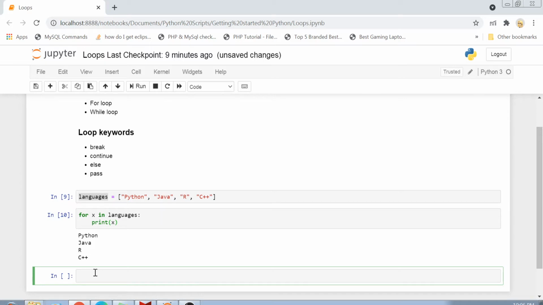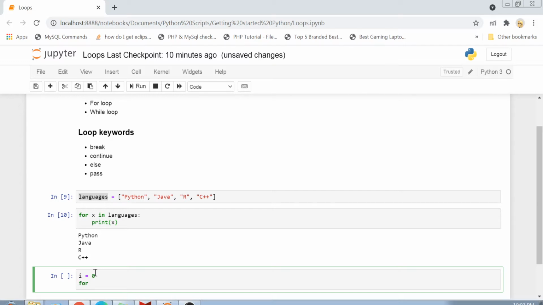Let's take another example with the while loop as well. In case of while loop, you have to specify a counter before. So I am specifying one counter called i here, which is initialized to 0. Why have I initialized it to 0? Because in Python, by default, all the collections start with index 0. Especially if you are talking about list or tuple, by default they start with 0. Okay, not sets, because sets do not have any indexes.